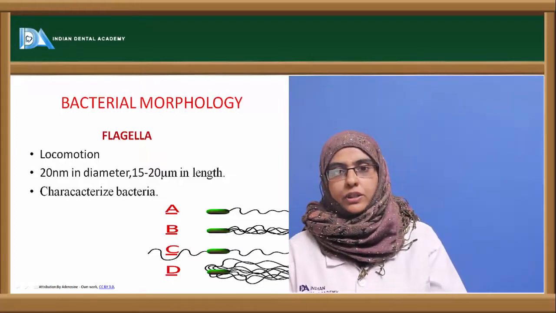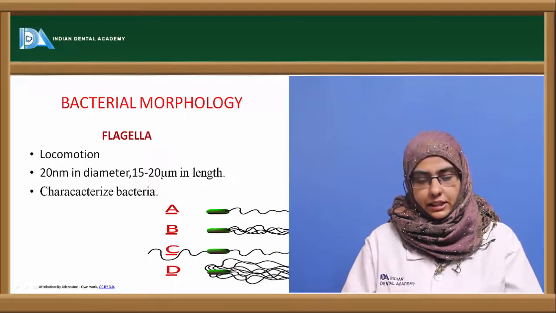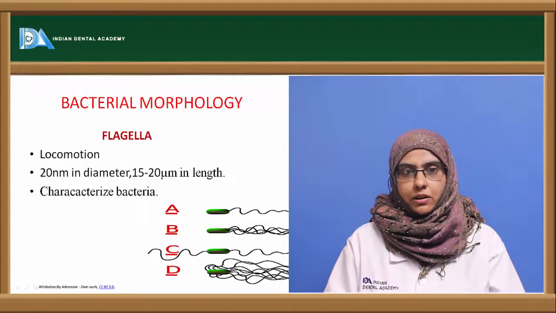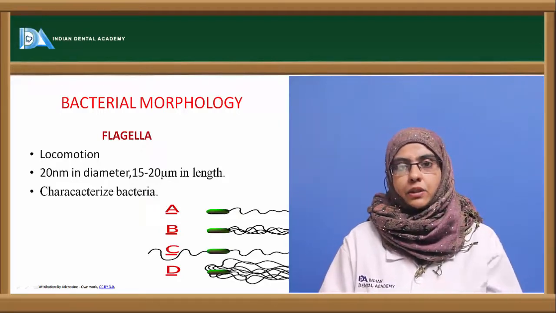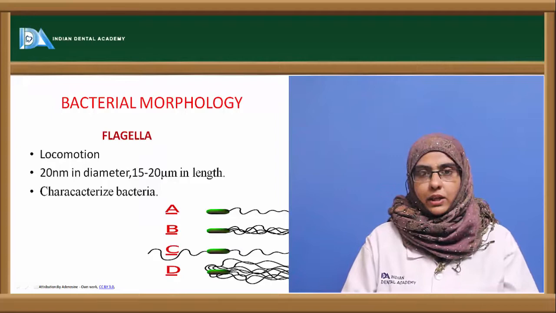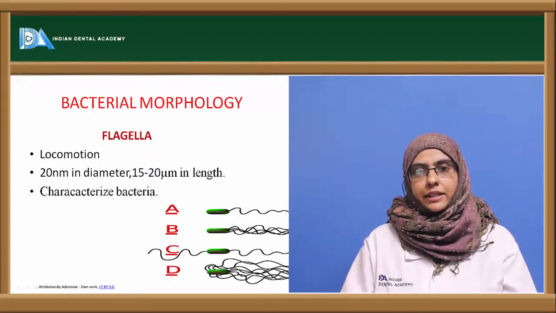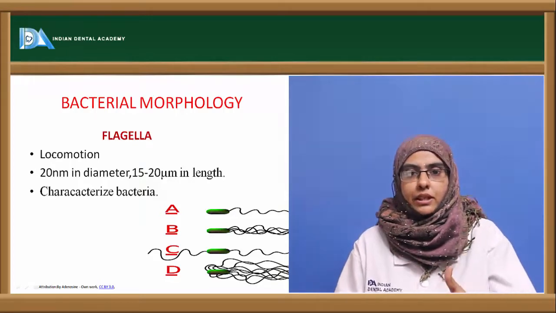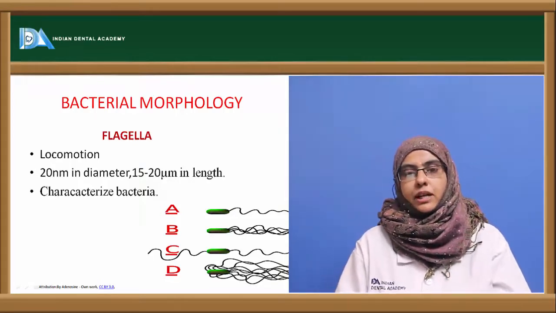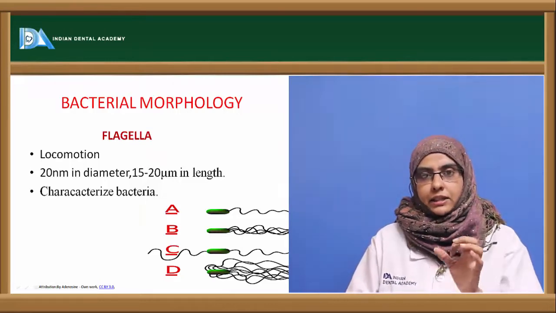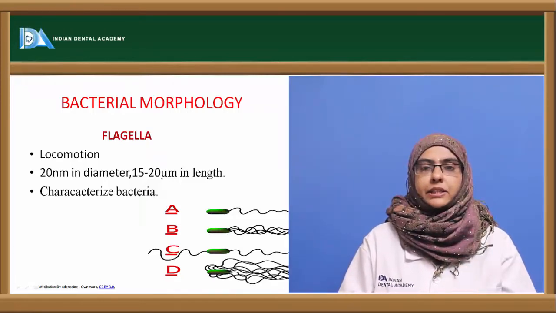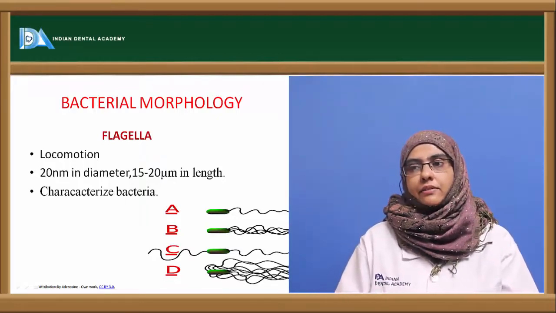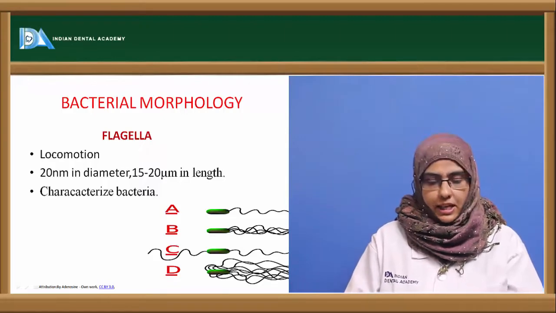Flagella is a locomotory organelle that brings about motility in the organism. They are present in most organisms but not in all. An organism which has flagella is called a motile organism, and it moves based upon chemotaxis. Whenever they find a chemical, they move towards it with the help of the flagella, and this procedure is called chemotaxis. These flagella are fine thread-like appendages seen external to the cell wall, measuring about 20 nanometers in diameter and 15 to 20 micrometers in length.